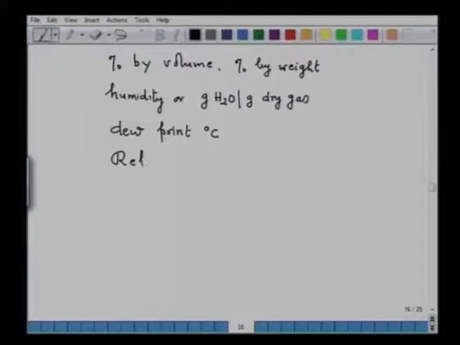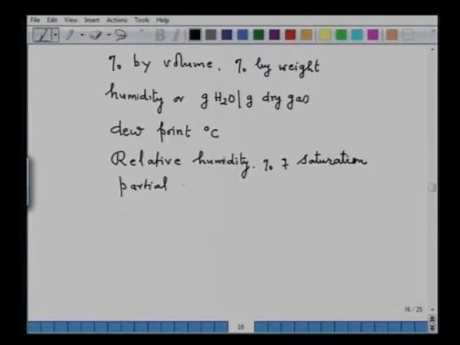It can also be reported in terms of relative humidity, or percentage of saturation. Then we can also report in terms of partial pressure, following Dalton's law of pressure, that is, total pressure is equal to the sum of the partial pressures of each component of the products of combustion.